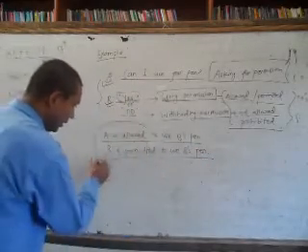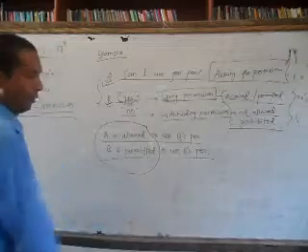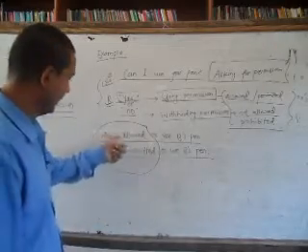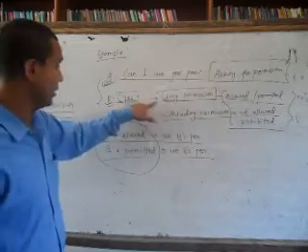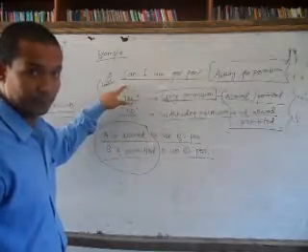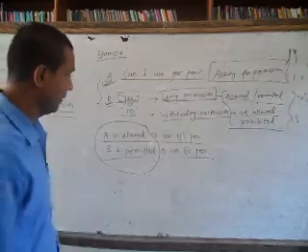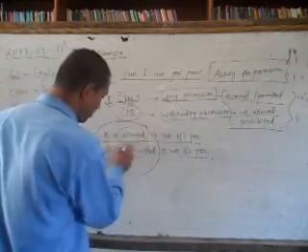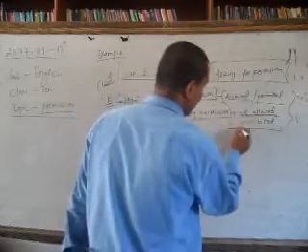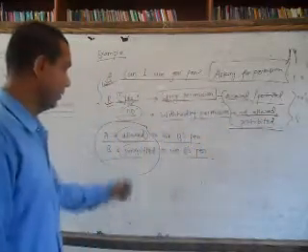So this form is what we have reported, that is called reporting. It is reported that yes, A is allowed to use B's pen. But if the answer is no, then instead of allowed or permitted, we can use not allowed, prohibited, not permitted, like that.